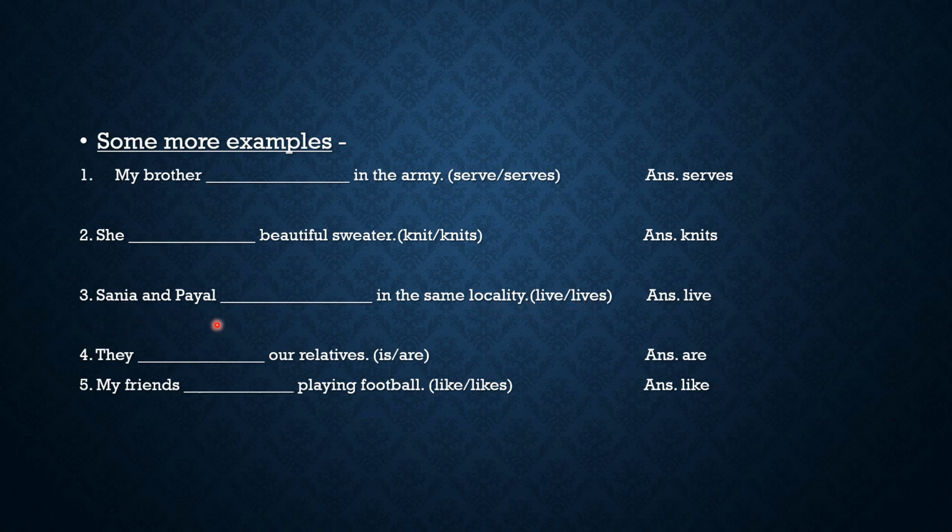Now see Sania and Payal, two subjects. So what will come? Live will come here. See the answer. They dash are relatives. Is or are. Now they means subject is plural. So which verb will come, singular or plural? Definitely plural. So are will come here.